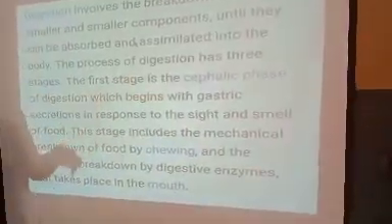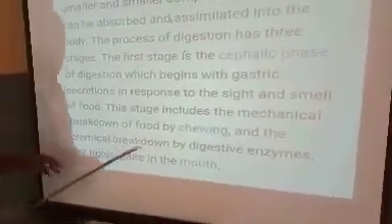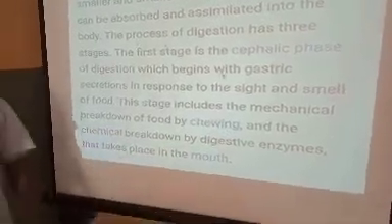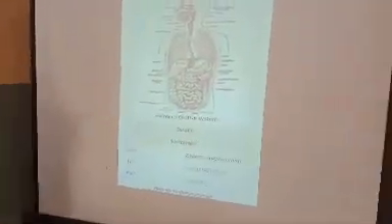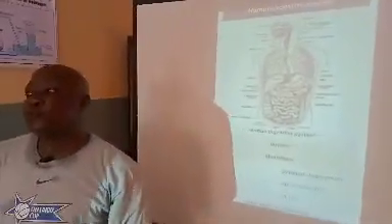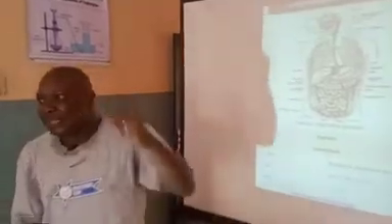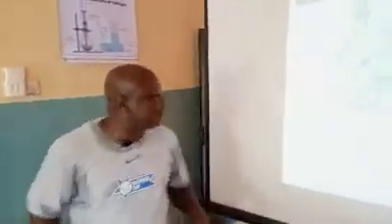Mechanical chewing, that is using your teeth to break the food down by chewing. And the chemical breakdown by digestive enzymes that takes place in the mouth. So digestion of anything that is starchy, cooked starch, starts in the mouth. Cooked rice in the mouth. Bread in the mouth. Gari in the mouth. Anything that is starchy in nature.